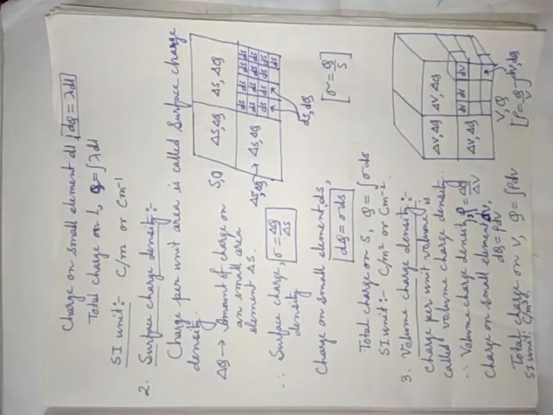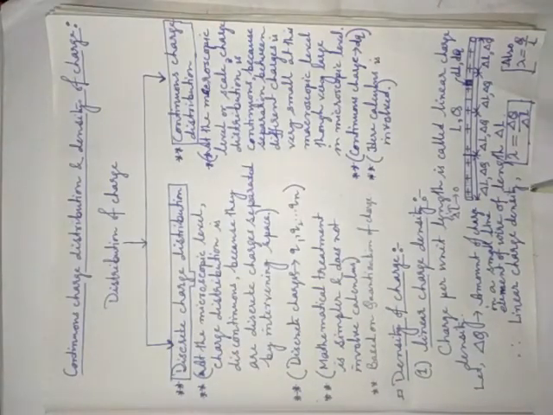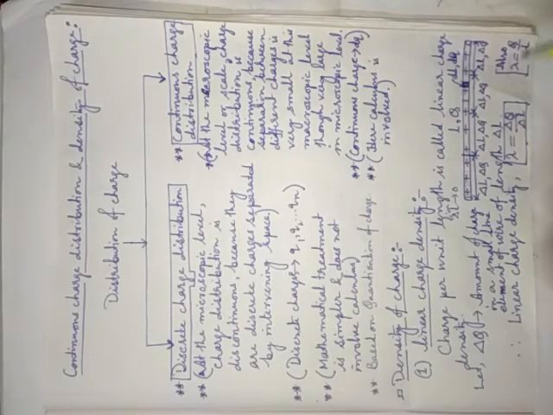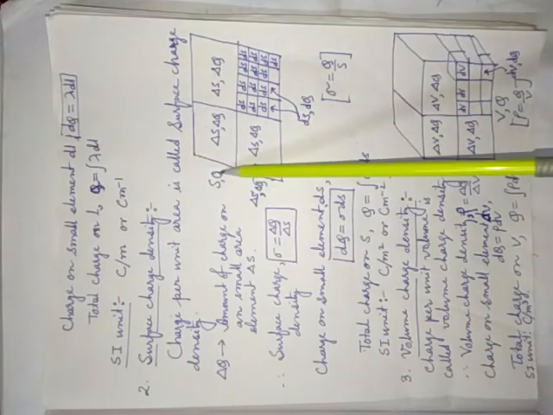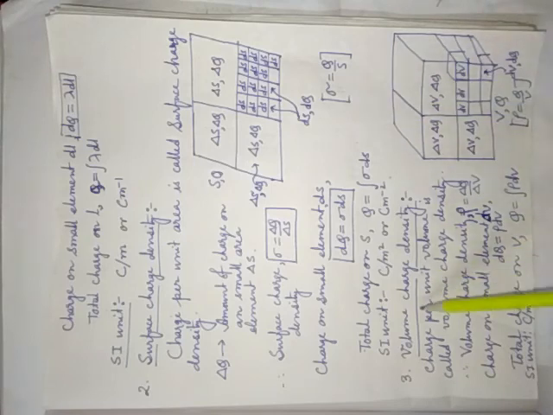This is the concept of charge density. See here, normally teachers discuss it simply, I could have finished the topic in just 30 seconds. Linear charge density means total charge divided by total length. Similarly, surface charge density means, suppose this is the whole surface S and net charge is Q, then surface charge density is Q by S. Again, volume charge density is Q by V. But I have given the idea in detail so that you can clarify the concept.